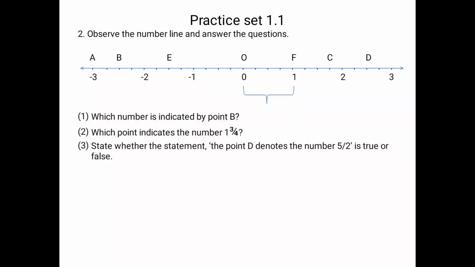Okay students, next is 1 unit is divided into 4 parts. So now each point we are going to write as 1, 2, 3, 4 only with denominator 4. So please observe carefully. The first point is 1 upon 4, second point is 2 upon 4, third is 3 upon 4, fourth one is 4 upon 4. If we simplify 4 upon 4, what we are going to get is 1.